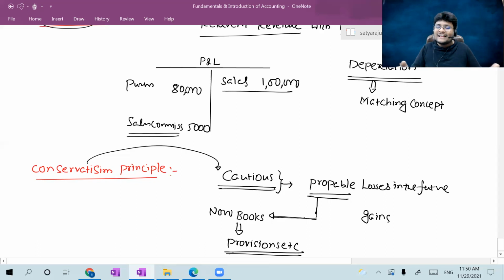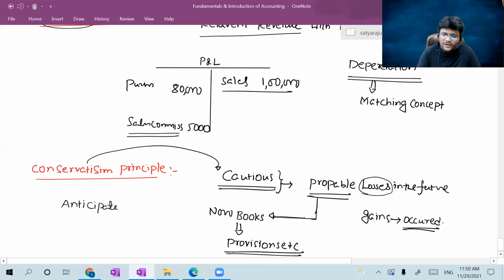You should act as a conservative. You should be cautious only at the time of occurring of the losses. If there is a chance of occurring of a gain, it should be ignored. Gain should be recorded into the books of accounts only when it has occurred. Again, same as the accrual concept: you should record gains only if they have occurred. So simply, the conservatism principle is telling you to anticipate.